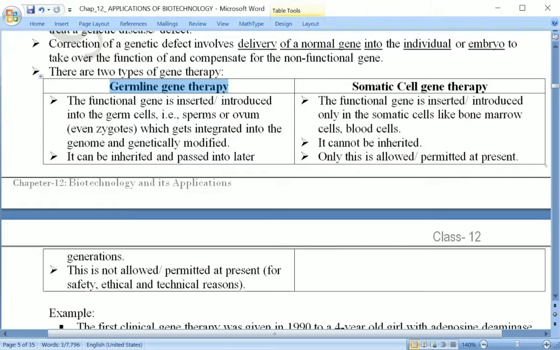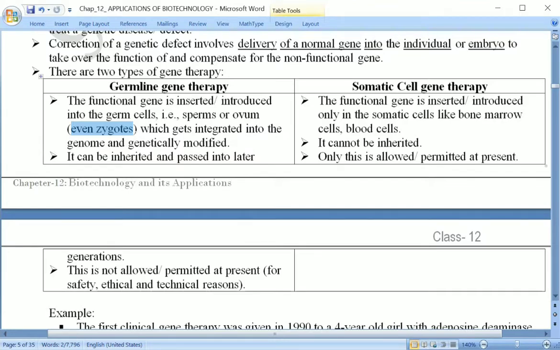It can also be done in the zygote, and this zygote is going to divide into so many cells. That is the formation of the embryo. The embryo development takes place, later on the fetus, and a child is born afterward, after a fully developed fetus, after we have learnt about the 9-month gestation period.